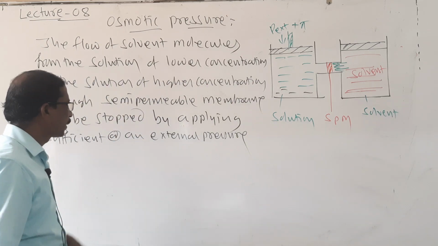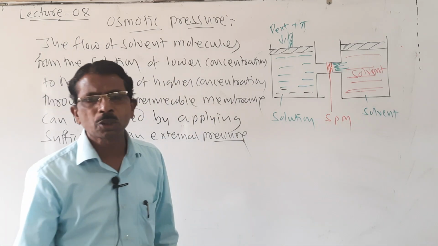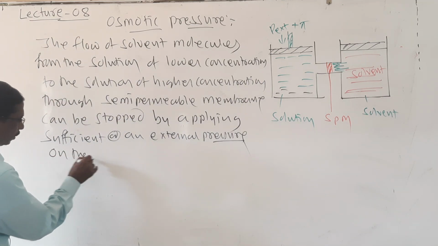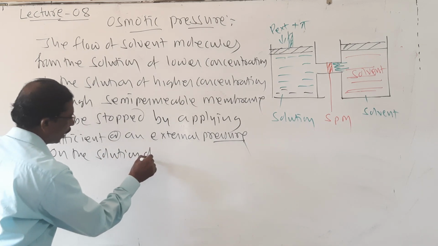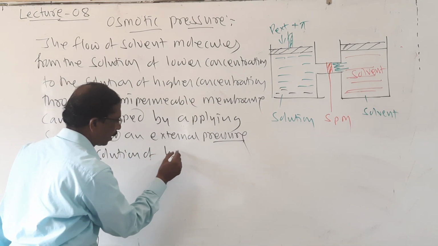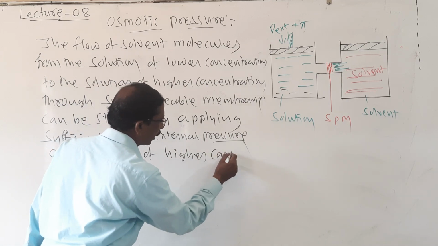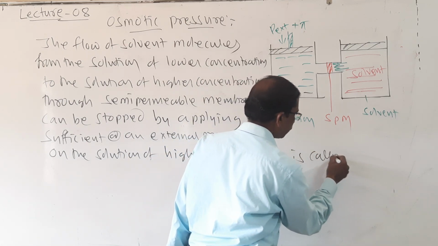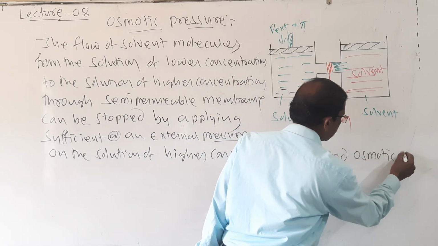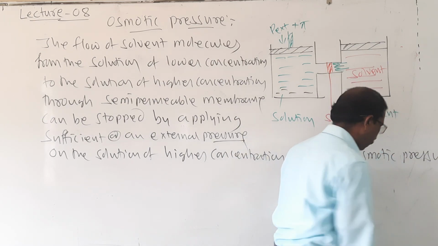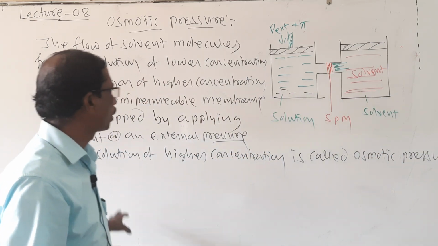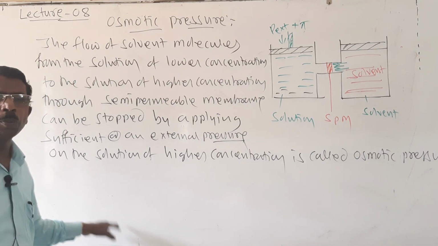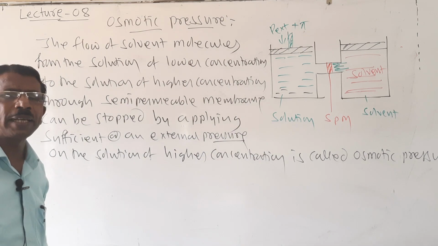By applying sufficient external pressure on the solution side, or on the solution of higher concentration, the flow is stopped. This is called osmotic pressure. So here, students, it is about osmotic pressure. This osmotic pressure of a solution is a colligative property.